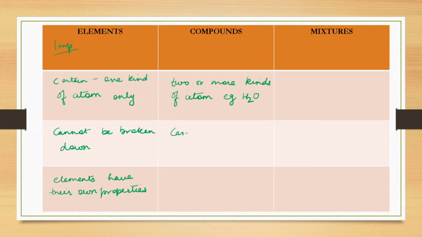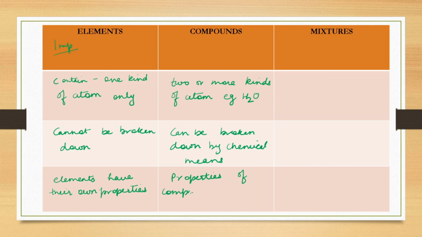Then they can be broken down by chemical means only. And lastly, properties of compounds differ from those of the elements. Properties of compounds differ from their elements.